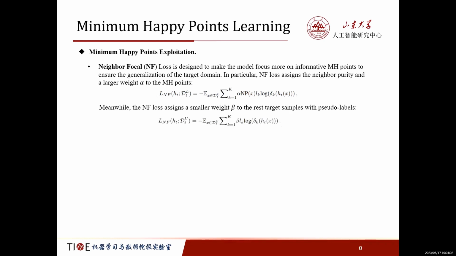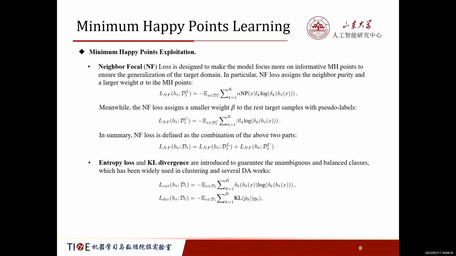Meanwhile, the NF loss assigns a smaller weight beta to the rest target samples with pseudo-labels. In summary, NF loss is defined as a combination of the above parts. Entropy loss and KL divergence are introduced to guarantee unambiguous predictions and balanced classes.